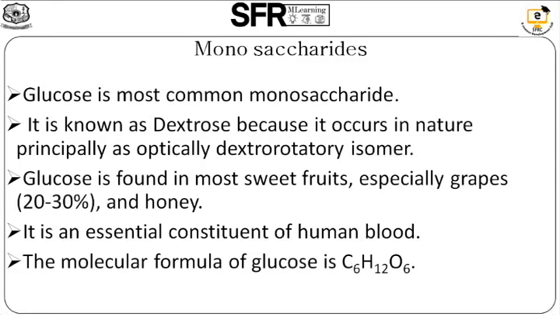And then monosaccharides. What is meant by monosaccharides? Glucose is the most common monosaccharide. It is known as dextrose because it occurs in nature principally as the optically dextrorotatory isomer. Glucose is found in most sweet fruits, especially grapes and honey. It is an essential constituent of human blood. The molecular formula of glucose is C6H12O6.